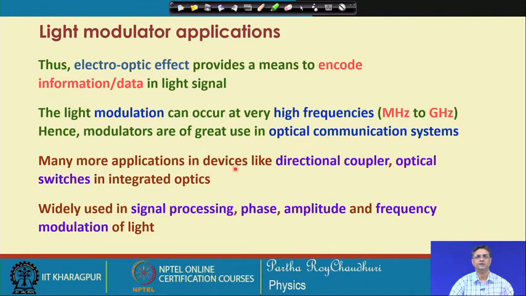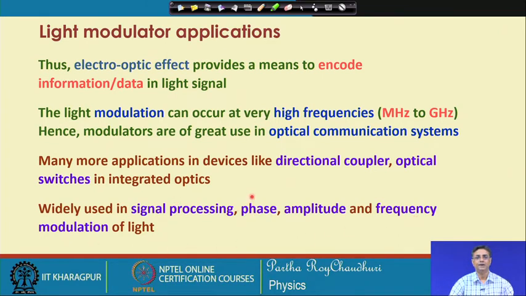Many more applications in devices like directional couplers and optical switches are also commercially available in integrated optics. And this electro-optic effect is used in signal processing, and phase, amplitude and frequency modulation of light.